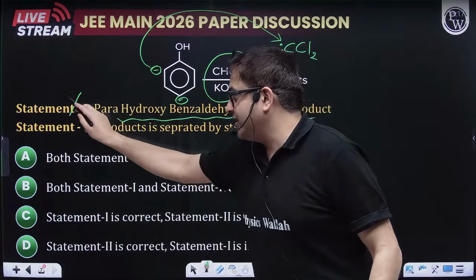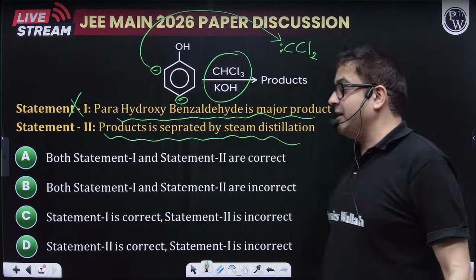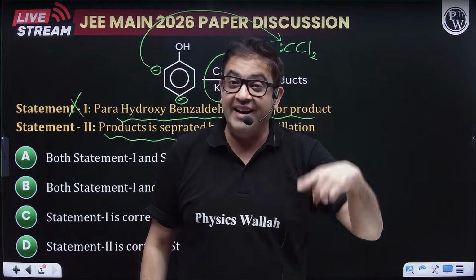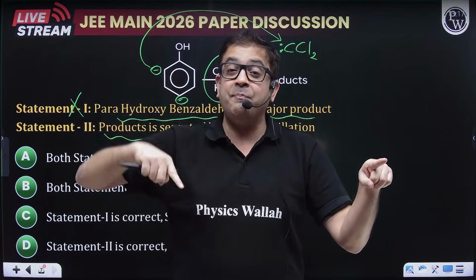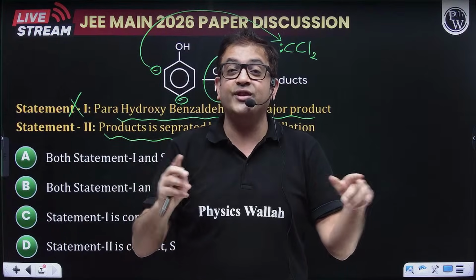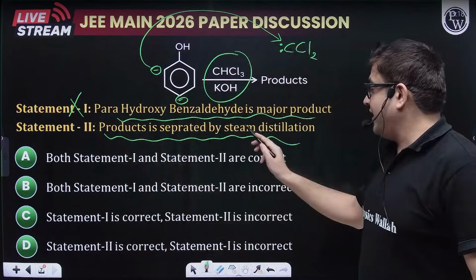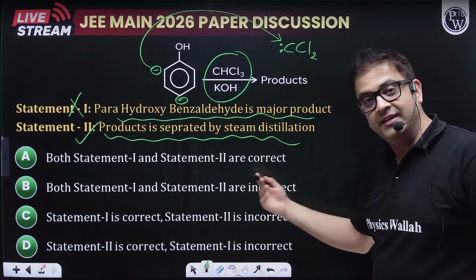Therefore statement 1 is incorrect, and statement 2 is telling you that the products are separated by steam distillation. Yes, because the ortho isomer is involved in intramolecular H bonding, so it will not be attracted to another molecule. Therefore para will have higher boiling point, and therefore they can be separated using steam distillation. So statement 1 is false, and statement 2 is therefore correct. That will be your answer.